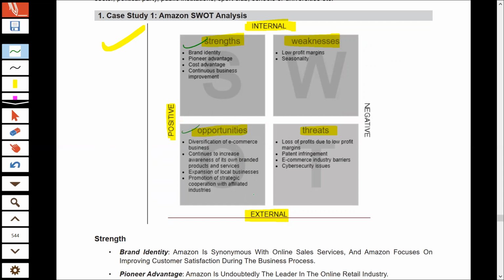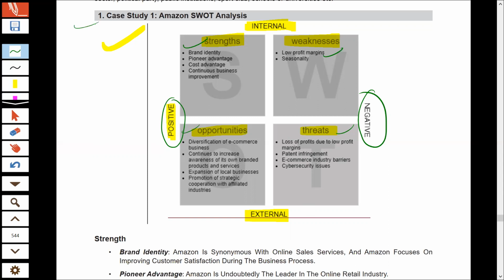If the organization has strengths and has opportunities in the environment, this is definitely something that can boost the performance of any organization, so they are considered positive factors. Negative factors are weaknesses and threats, which, if present in the organization's environment, can hamper organizational performance.